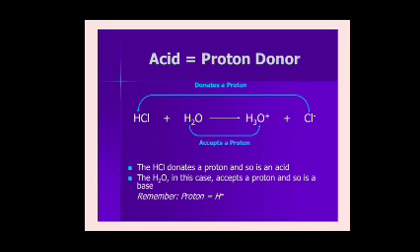So in this reaction two acids and two bases are possible. The HCl donates a proton and so is an acid. The H2O in this case accepts a proton and so is a proton acceptor, called a Bronsted-Lowry base.